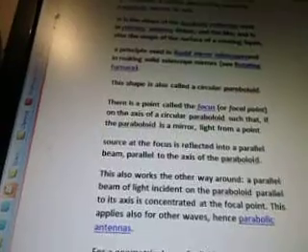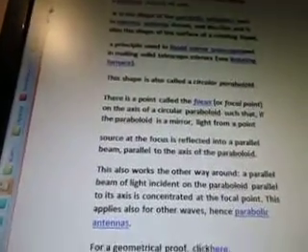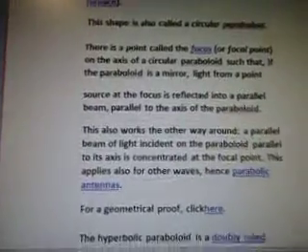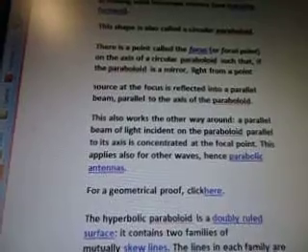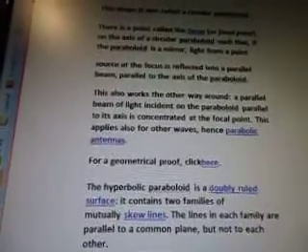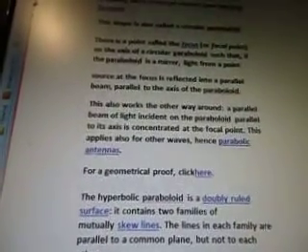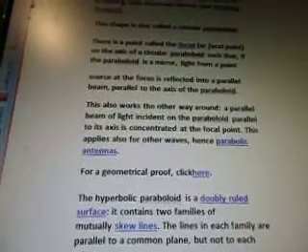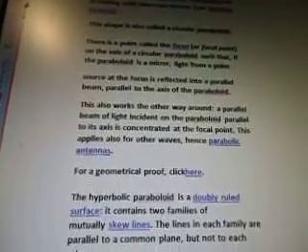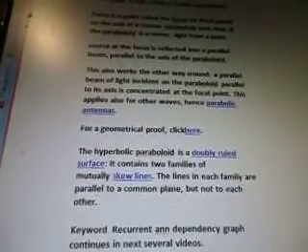There is a point called the focus or focal point on the axis of a circular paraboloid such that if the paraboloid is a mirror, light from a point source at the focus is reflected into a parallel beam parallel to the axis of the paraboloid. This also works the other way around. A parallel beam of light incident on the paraboloid parallel to its axis is concentrated at the focal point. This applies also for other waves, hence parabolic antennas. For a geometrical proof, click here.